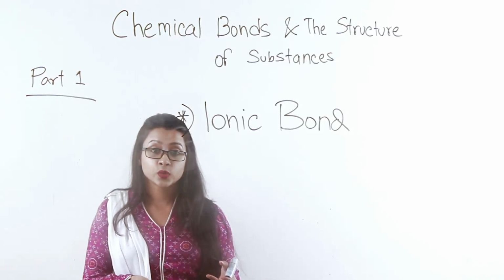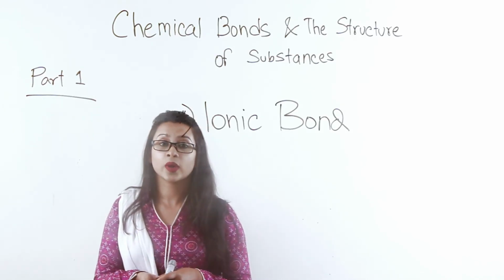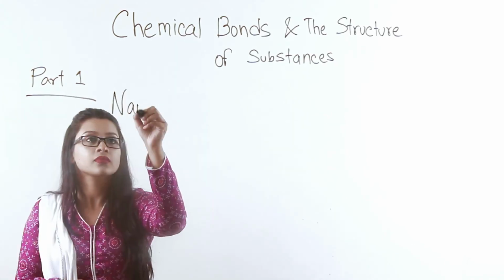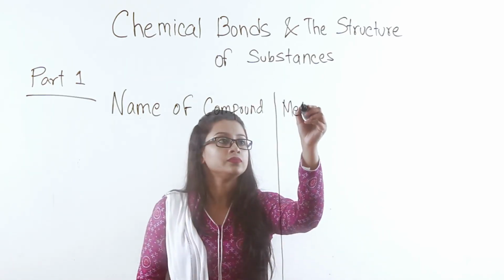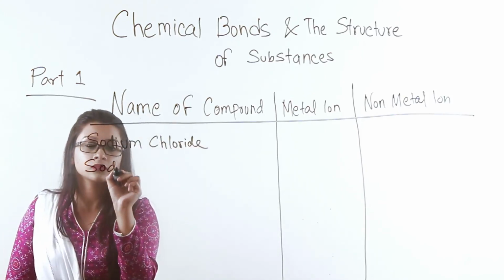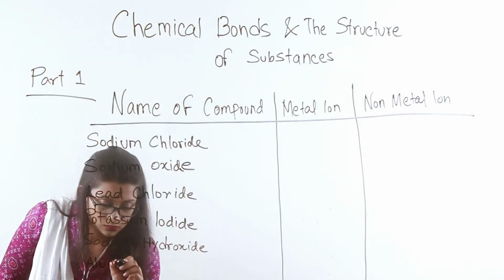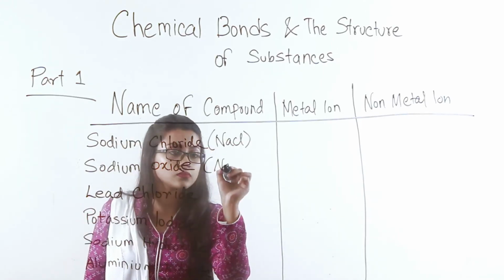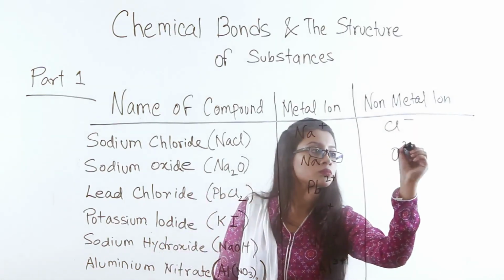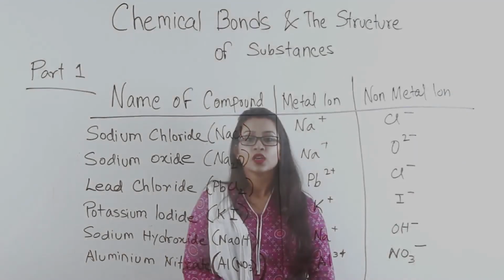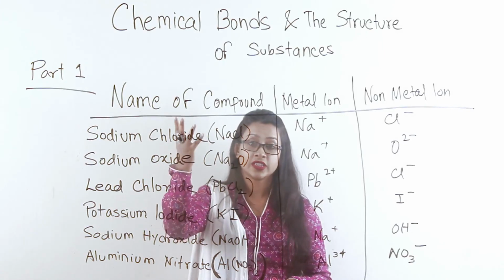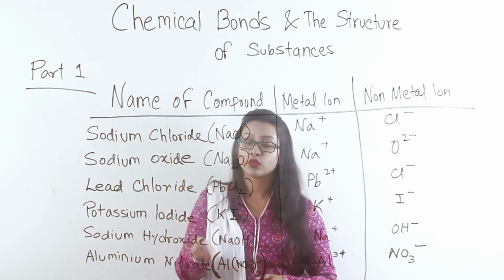Guys, now I will provide you a table with examples of some well-known metal ions and non-metal ions forming ionic compounds. It shows you the name and the formula of a few ionic compounds.